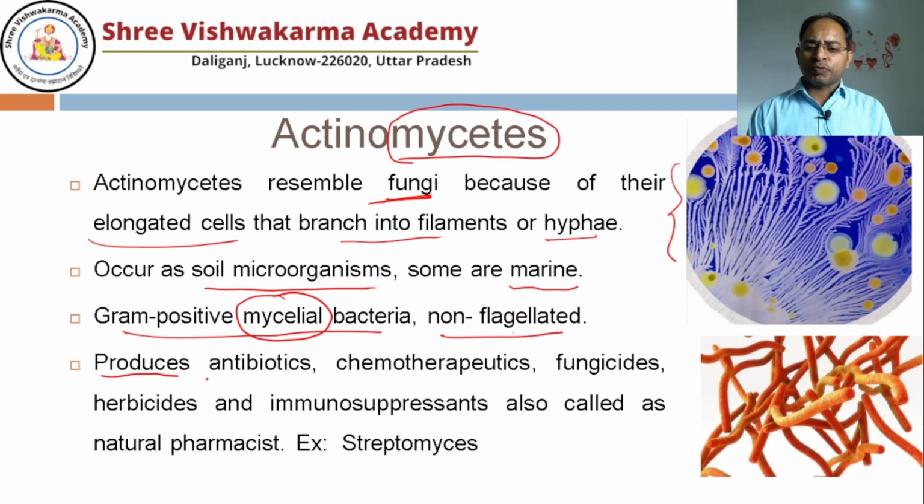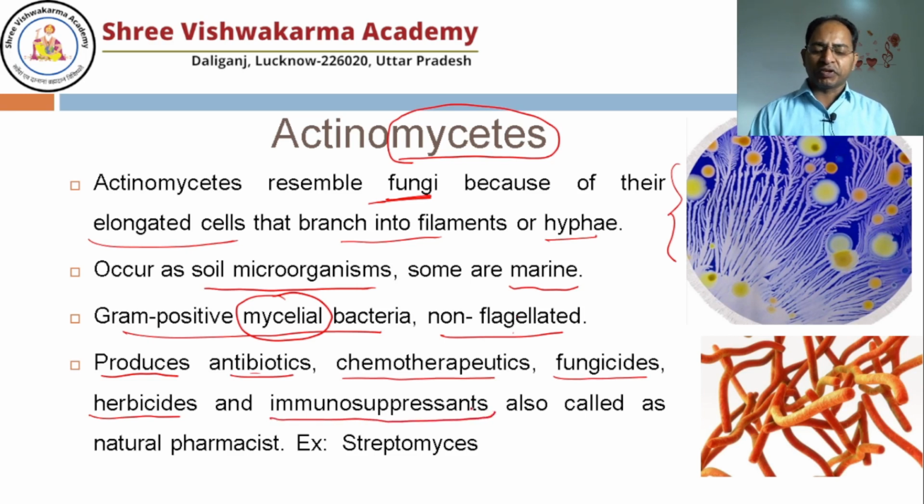The actinomycetes produce many antibiotics and many medicines, chemotherapeutics, many compounds to kill fungi, to kill herbs, and a compound is being isolated that is an immunosuppressant, means if you give that compound to any person, that person's immune system will be compromised.